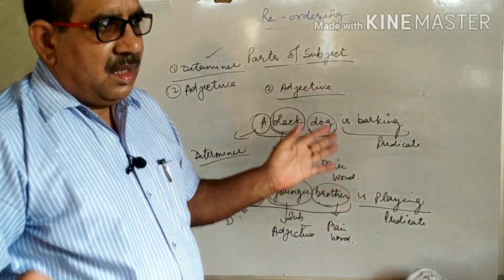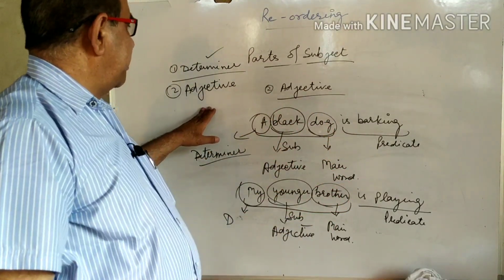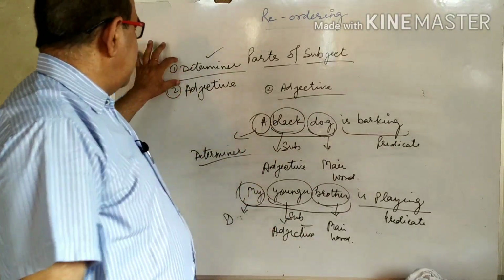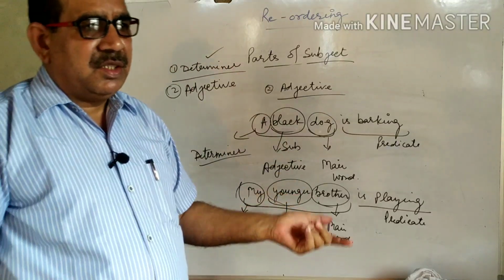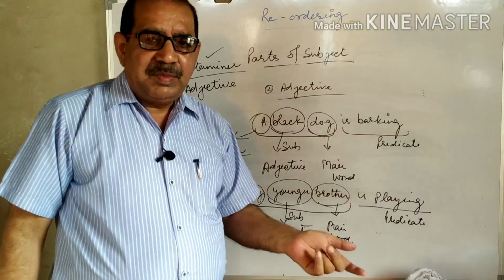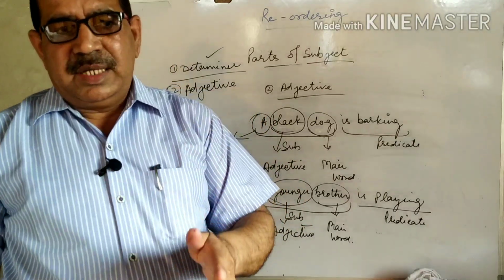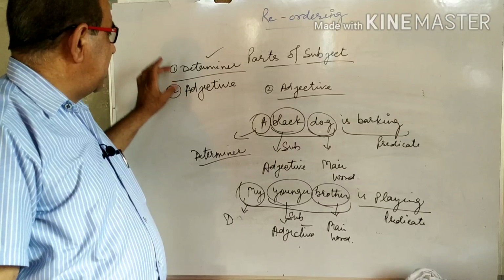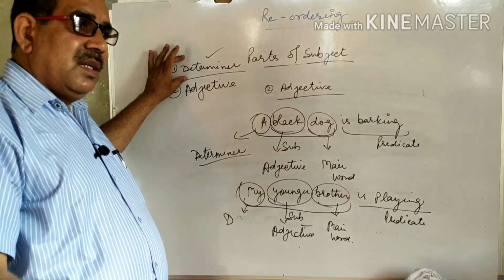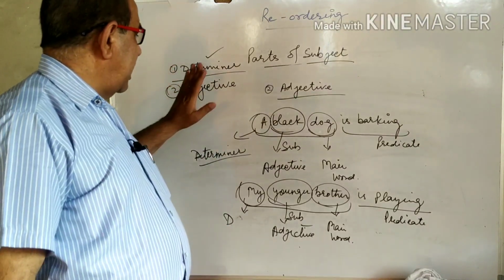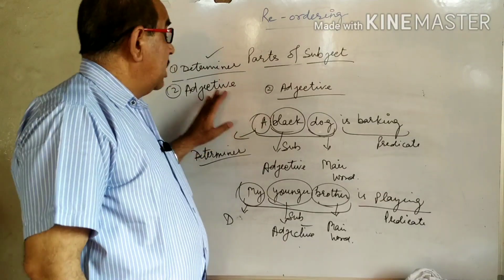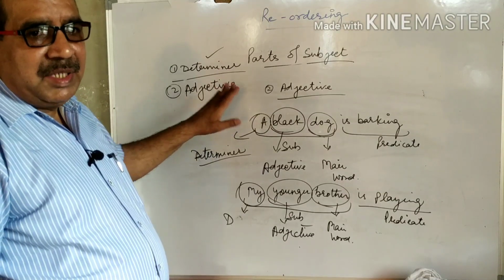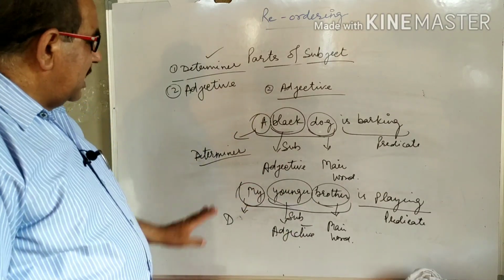When we rearrange or reorder parts of sentences or jumble words, first we will see which part of the sentence is subject and then which part is predicate. We are studying parts of the subject here, so we will write determiner in the first sequence, and after determiner there will be adjective. If there is no determiner, the first number will be taken by adjective. Is that clear?